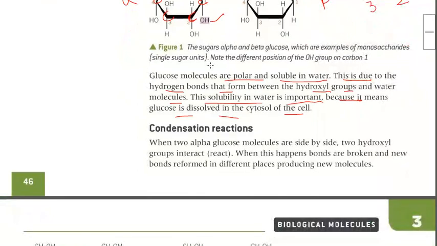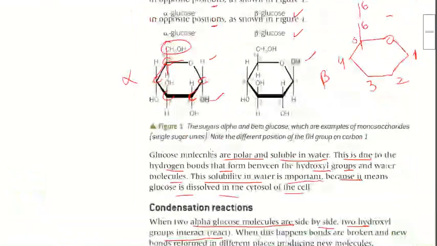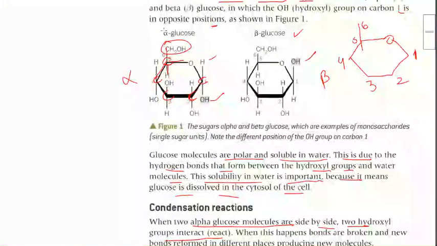Condensation reactions are those reactions in which some compound is taken out. Whenever two things are reacting, some compound will be removed. Now when two alpha glucose are side by side, two hydroxyl groups interact. This is alpha glucose, and these two alpha glucose are reacting with each other.